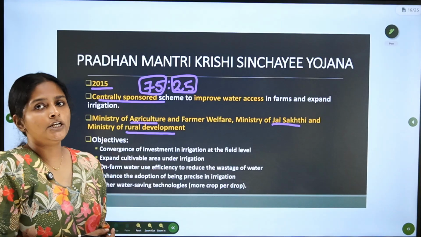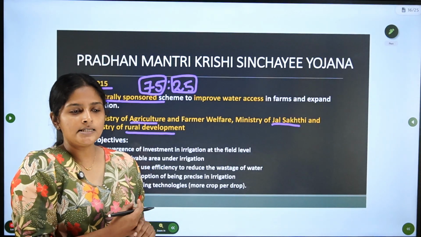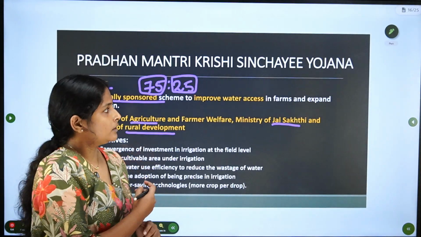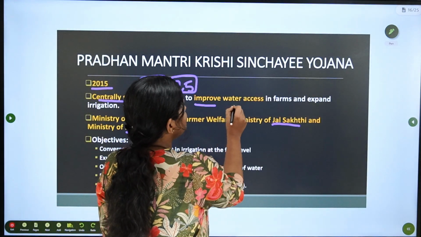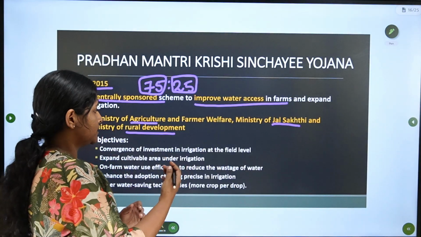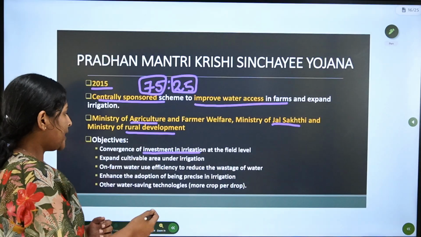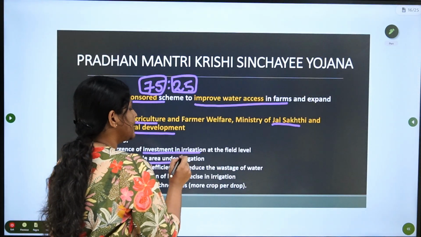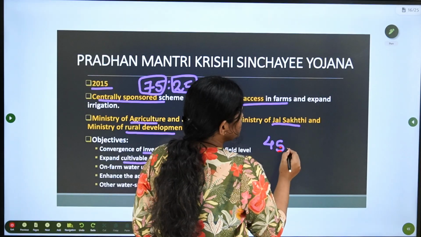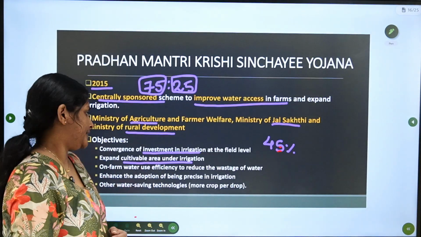Now the next step is we need to know objectives. What are the objectives of the scheme? This is a scheme that is put forward to solve the issue of lack of irrigation. So, this scheme tried to improve the water access in the farms. By what ways? By investing more in irrigation, by increasing the cultivable area under irrigation. Presently, 45% of net sown area is under irrigation and the scheme aims to expand that area.